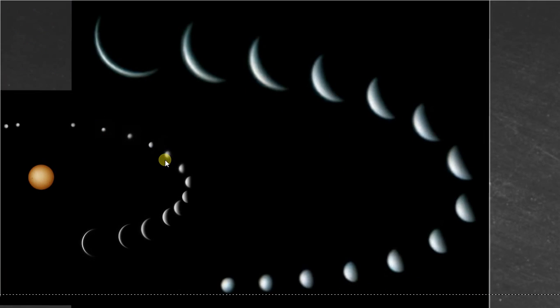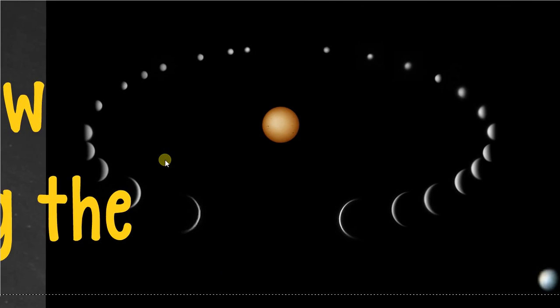Alright, now the phases of Venus. The phases of Venus don't just show light changing. A lot of you get hung up on that. You're like, well, the phase of the moon, I know what that is, and I know what phases of Venus is, so it must have something to do with the light. It doesn't. It doesn't have anything to do with the light.